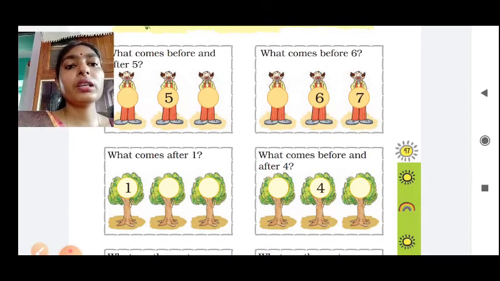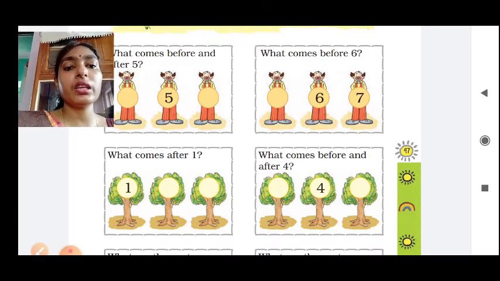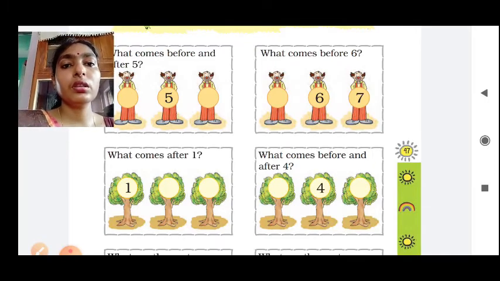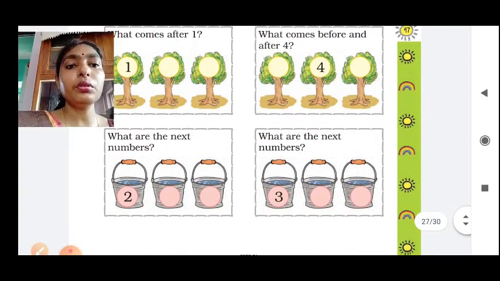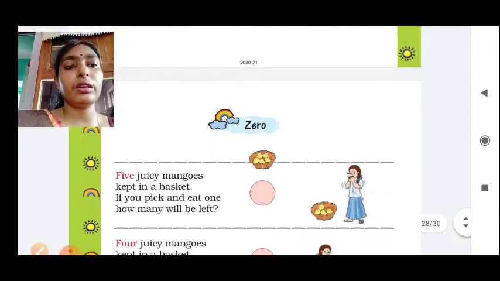So what comes after 1? So 2 is there, that means 1, then next number, then after next number. Like that you have to write neatly. Okay.